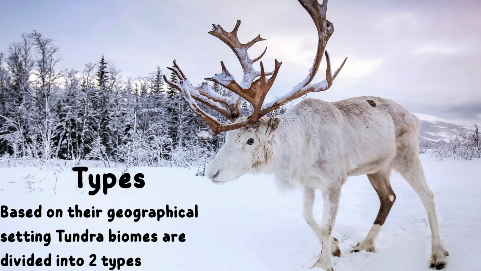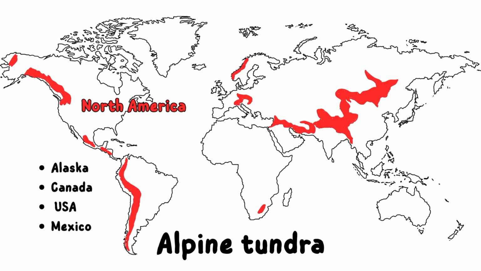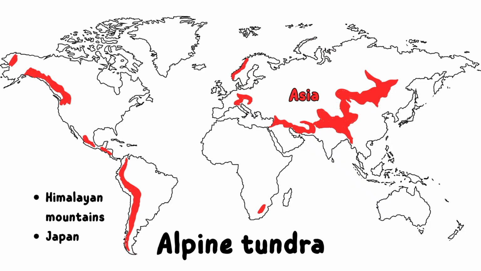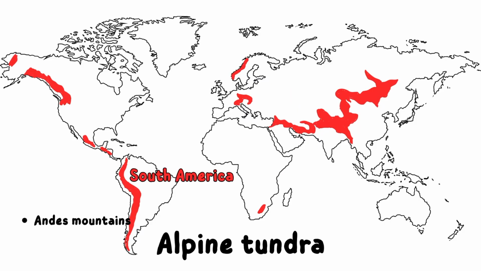Next, let us see types of tundra biome. Based on their geographical setting, the tundra biomes are divided into two main types, Arctic tundra and Alpine tundra. Arctic tundra is mainly located in North Alaska, Canada, Greenland, North Asia and Siberia, whereas Alpine tundra is located in Alaska, Canada, USA and Mexico in North America, Finland, Norway, Russia, Sweden in Northern Europe, Himalayan mountain and Japan in Asia, Mount Kilimanjaro in Africa and Andes mountain in South America.